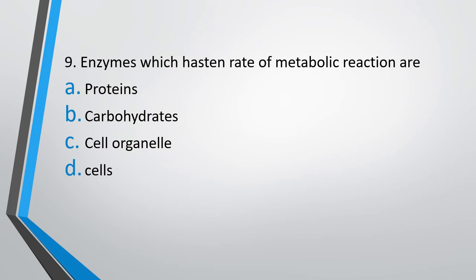Question 9. Enzymes which hasten the rate of metabolic reactions are: option A, proteins; option B, carbohydrates; option C, organelles of the cell; or option D, cells themselves. Enzymes which hasten metabolic rate are protein, carbohydrate, cell organelle, cells. The correct answer is option A, that is proteins. Enzymes are proteins in nature.